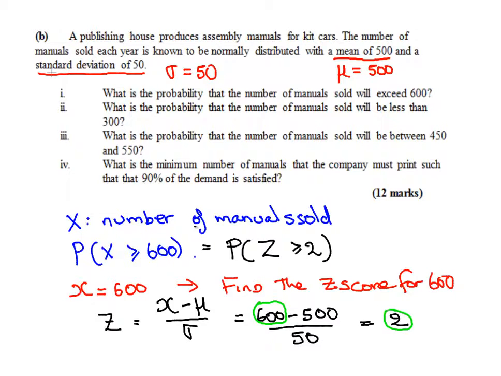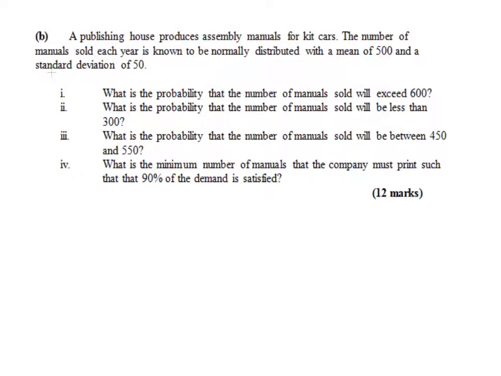This is a very important identity going forward: the probability of x greater than or equal to 600 is equal to the probability of Z being greater than or equal to 2. Let's just pause it there, and I'll reset the page.